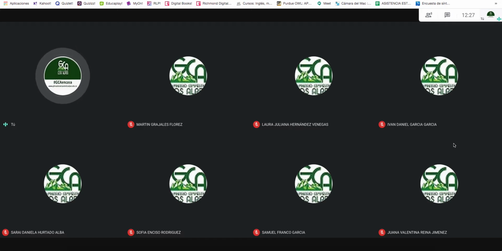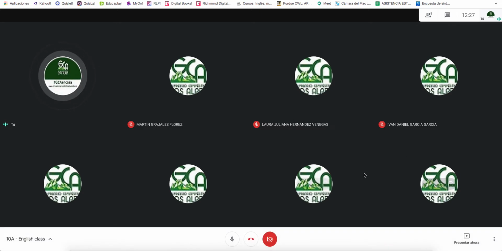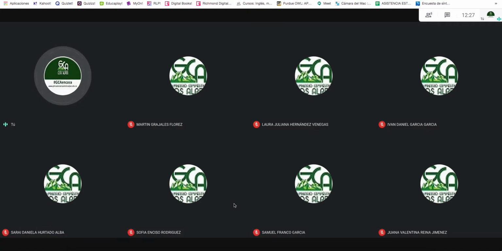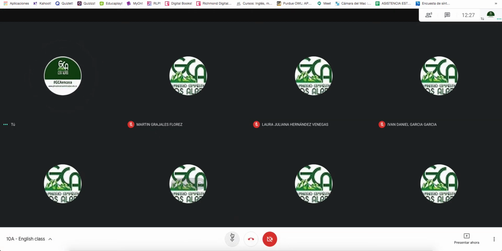What do you remember of modal verbs? What can you tell me of modal verbs? Or which modal verbs do you remember? Who can tell me? Who can give me an example of a modal verb? What is a modal verb or which modal verbs do we have? I can begin. For example, should. Who can give me another one?